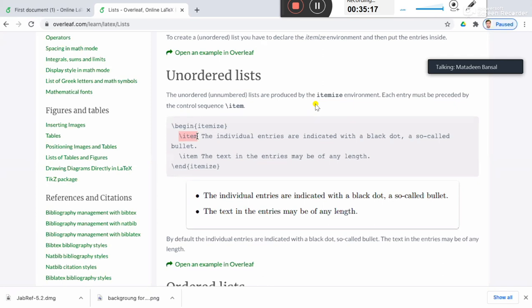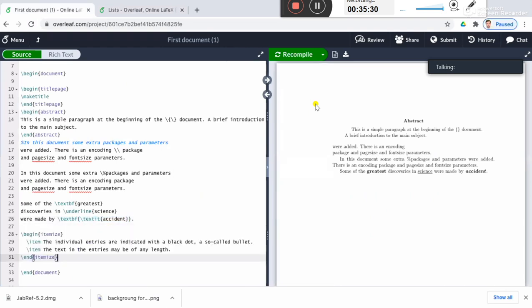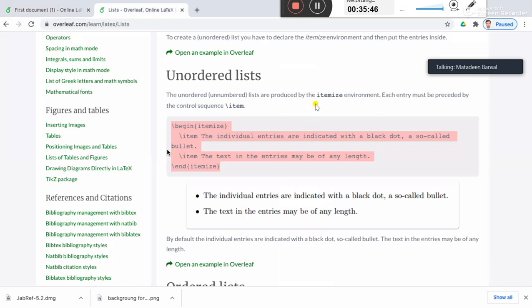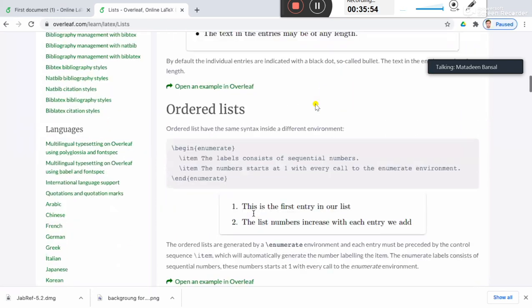If you run it, you have this list environment. By default, a bulleted, dotted list will be produced.